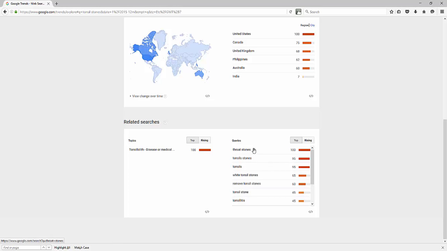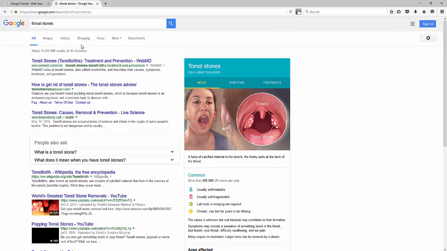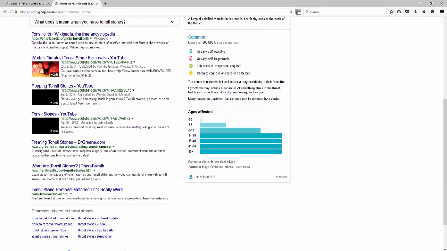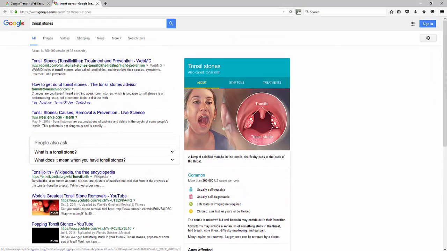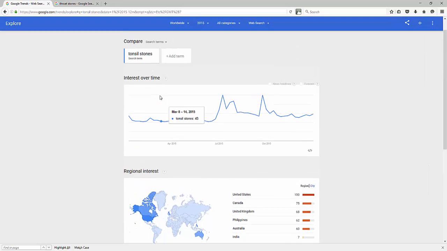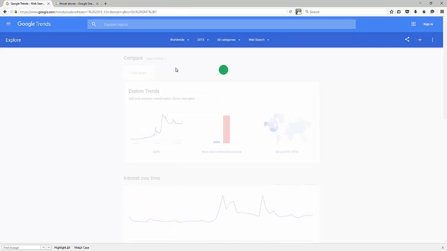Notice throat stones gave me some additional ideas. White throat tonsil stones, remove tonsil stones. So I could click here and look at this and say, okay, so here we go, throat stones, and now it's going to give me some ideas of what they are, and how to cure them. So that might be an additional keyword I could go after. You can see what countries are impacted by this issue as well.